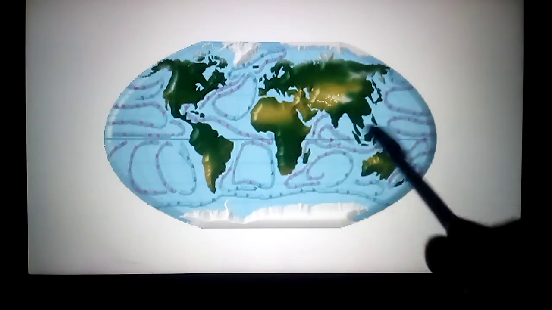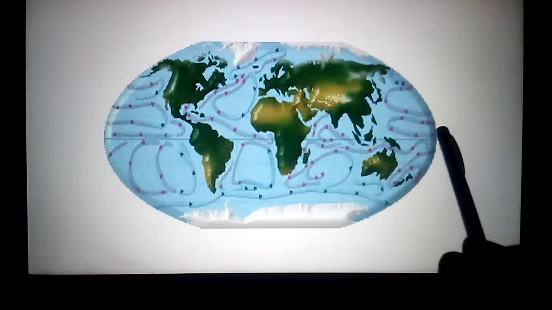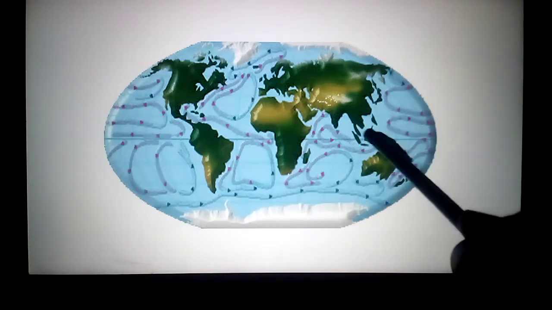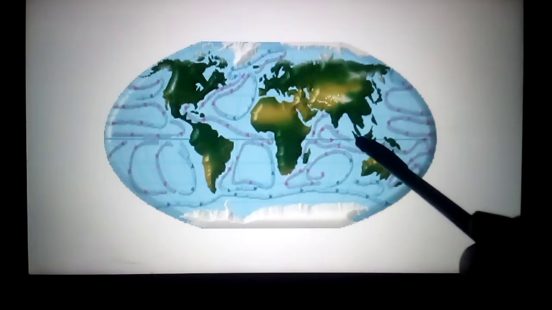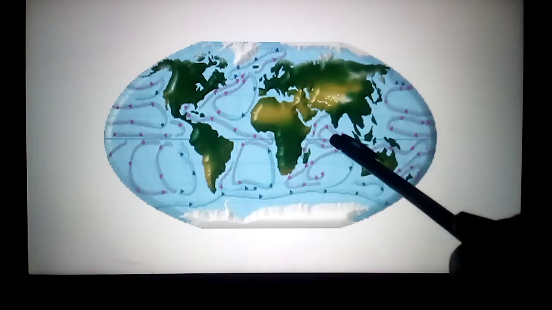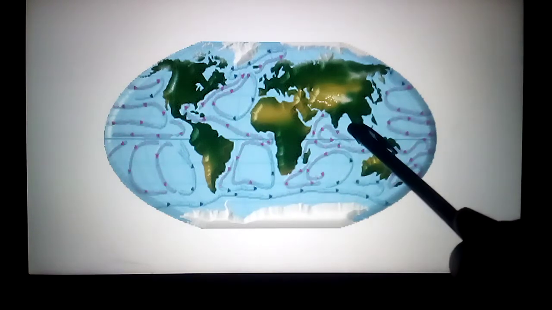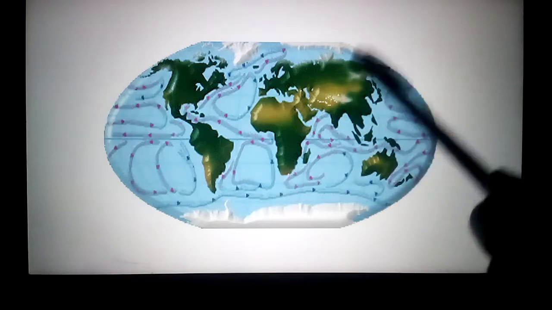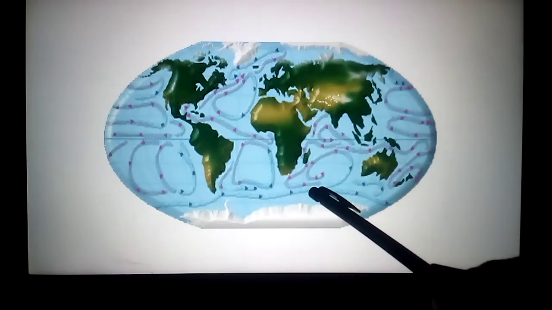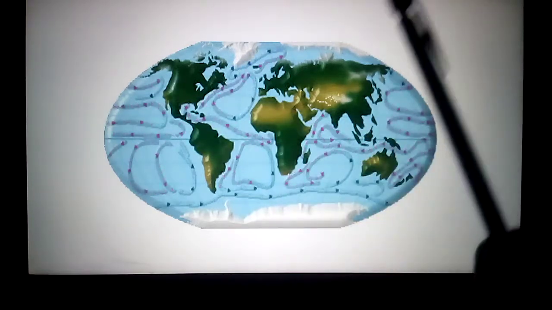Next, see near the equator. Near the equator, the temperature is more. Already we know, tropical regions get direct sun heat, so the temperature is more. Because of that, the water in the oceans also has high temperature. This movement of hot water is called the warm current. So the currents are of two types: warm current, in red color, and cold current, in blue color. They move in a specific direction.